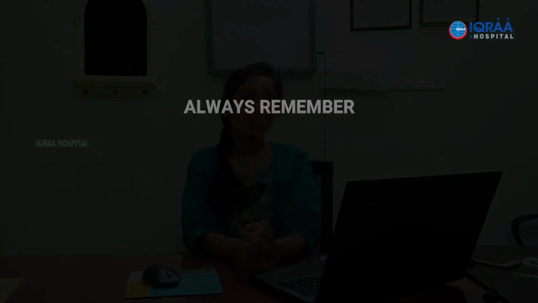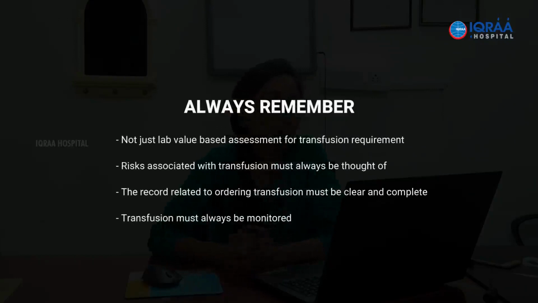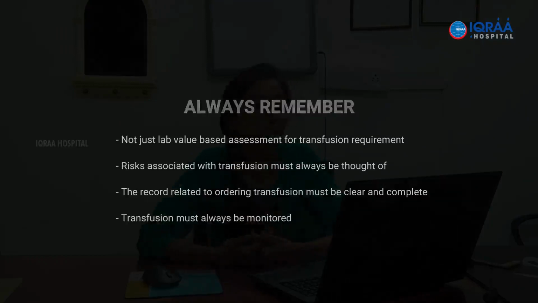Things that we should always remember as far as transfusion is concerned is that transfusion should not be ordered just on the basis of a lab value. A lab value alone should never be the criteria for assessing a transfusion requirement. The coexisting clinical conditions should also give us clues whether the patient actually requires transfusion or not. Why do we need to do this? Because more and more literature is in support of restrictive transfusion protocols. We should not be using transfusion as and when we feel like. It should be more of a restrictive protocol.